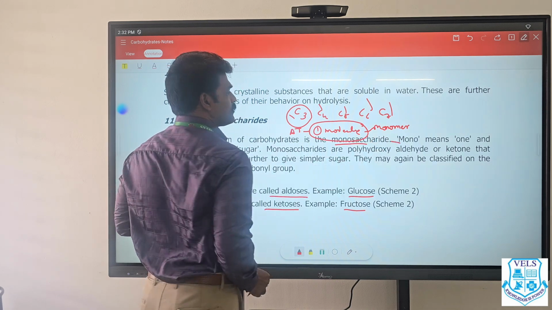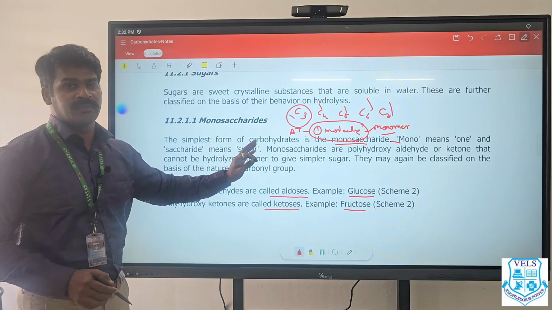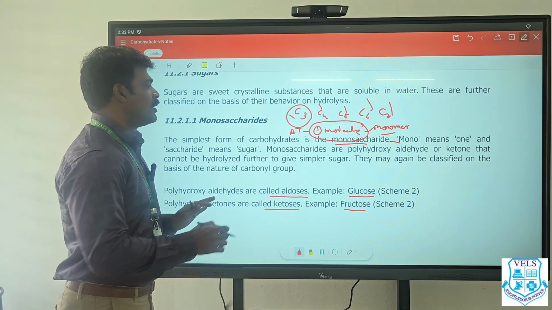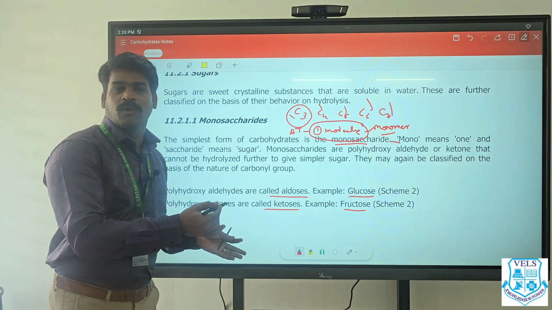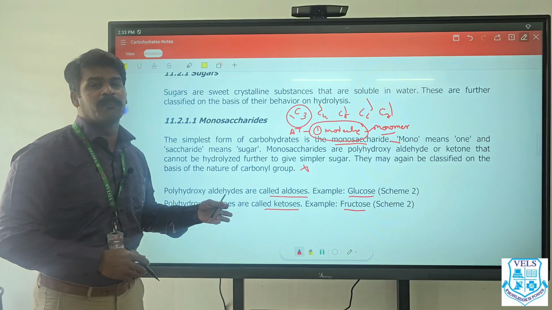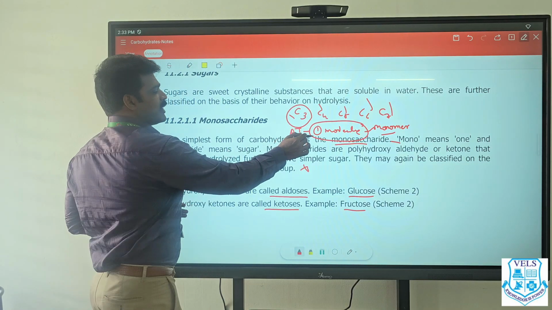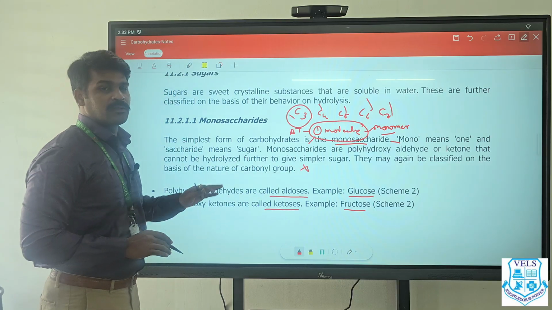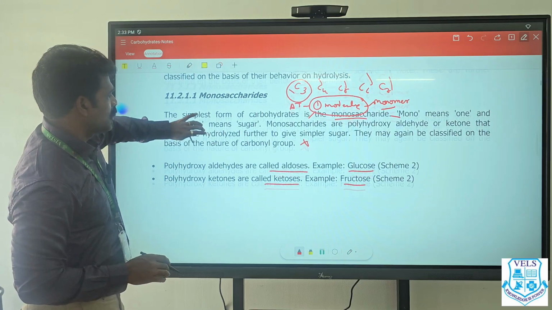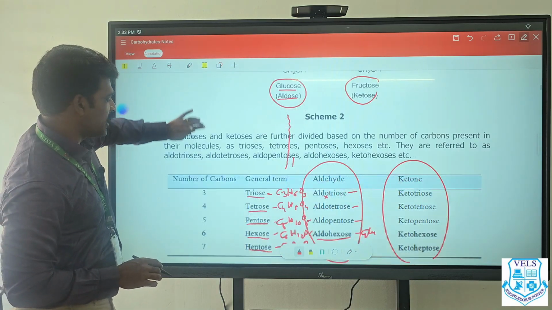Mono means one; it is called a monomer. When you hydrolyze a monosaccharide, it does not form any simpler form of sugar. So it is the final form. It has only one molecule and does not form any other molecule by hydrolysis. That is monosaccharide. Now, what are oligosaccharides?